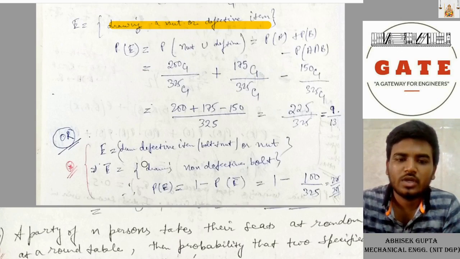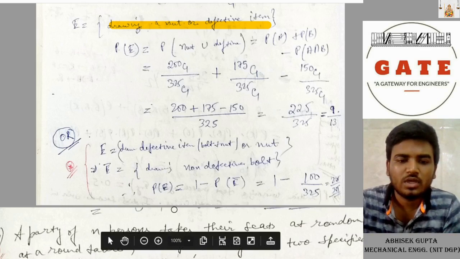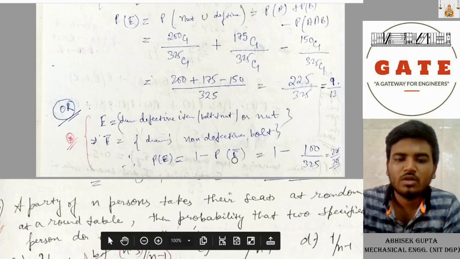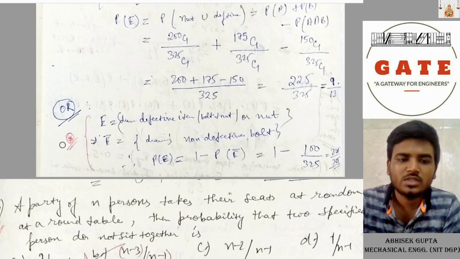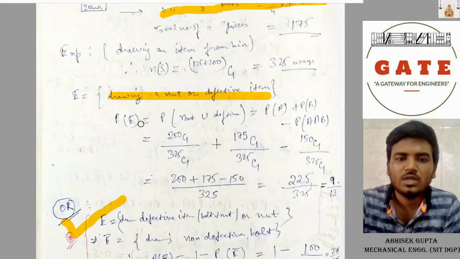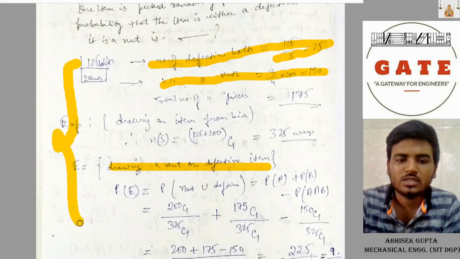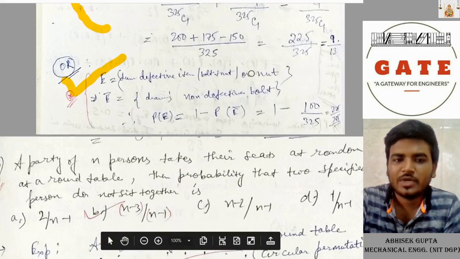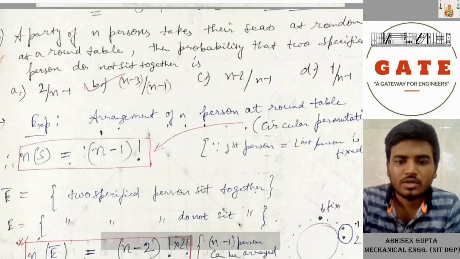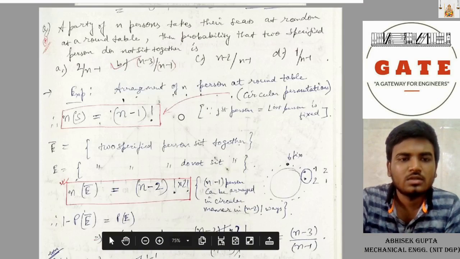E is drawing a defective item or nut, and E bar is drawing a non-defective bolt. Therefore P(E) equals 1 minus P(E bar), which is 1 − 100/325, or the same 225/325. This is another approach to the question, and this is the first approach of the question. I think this is most understandable. So your answer is 9/13. Now coming to the next question.